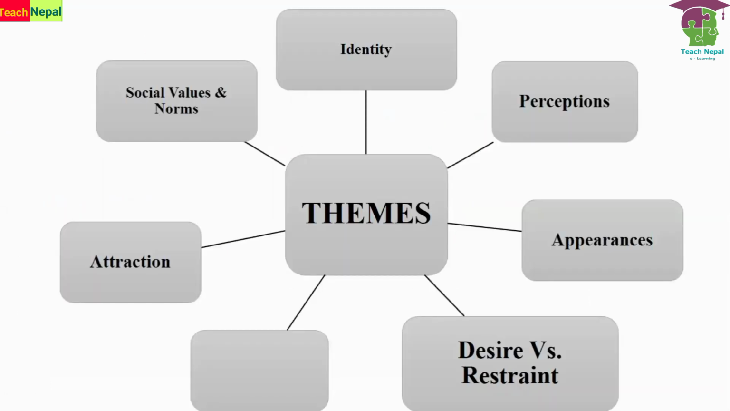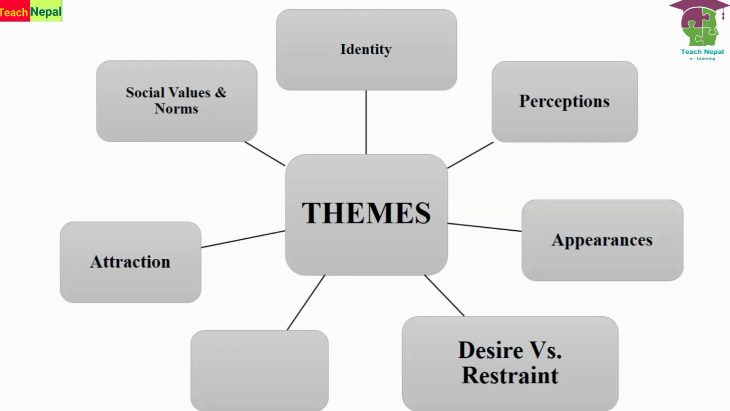Let's see the themes. It's about identity of a person, like a respectable woman she is. So what are her responsibilities? You have studied perceptions, right, people's perceptions, how Gaston perceives his friend and how Mrs. Baroda perceives this Gouvernail, appearances of a person, desire versus restraint, what is the desire and how they should control that desire, attraction towards a person, attraction towards Gouvernail.